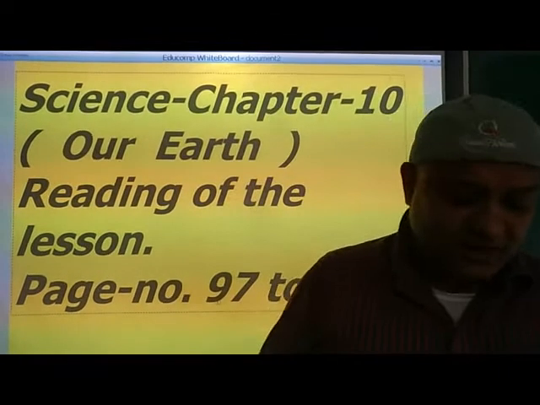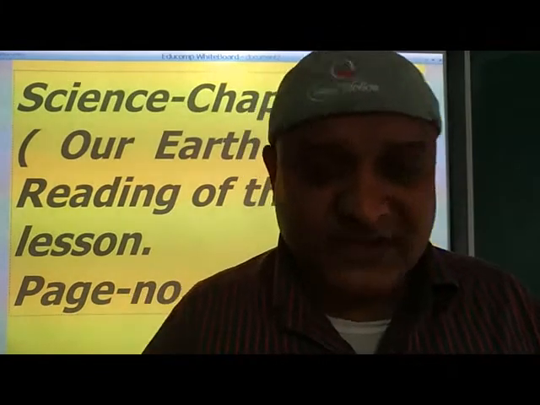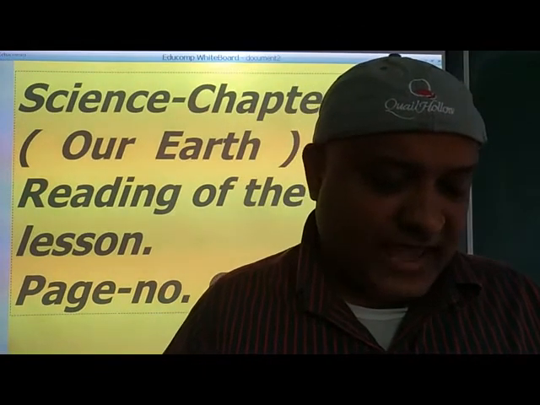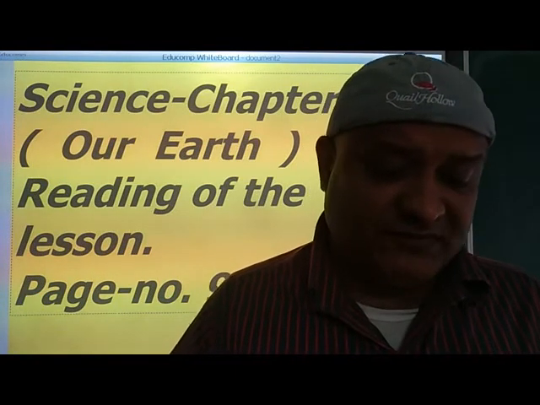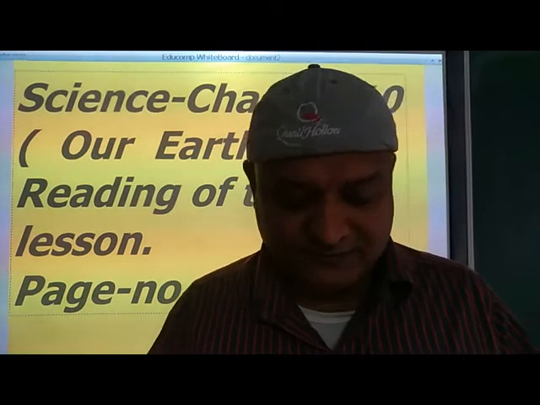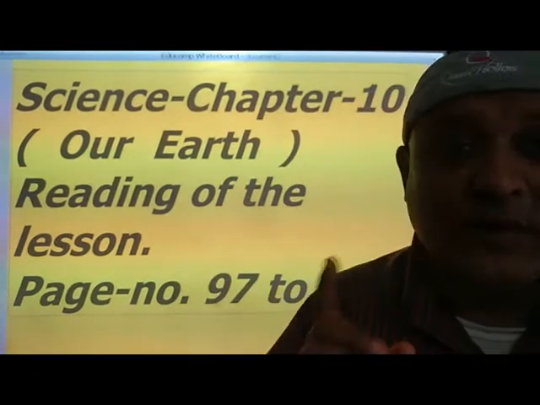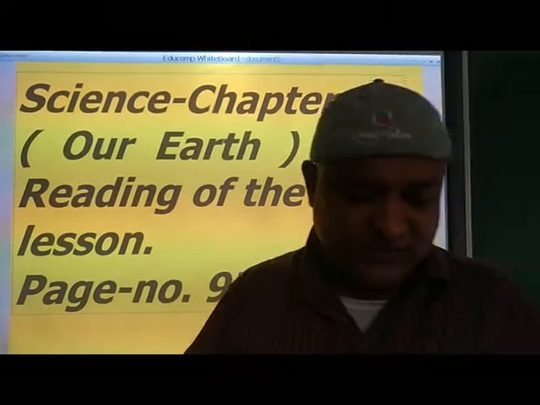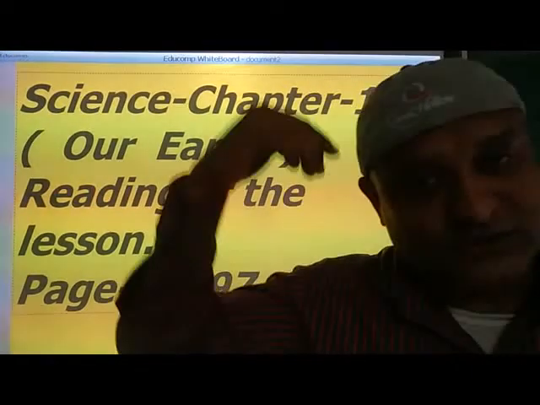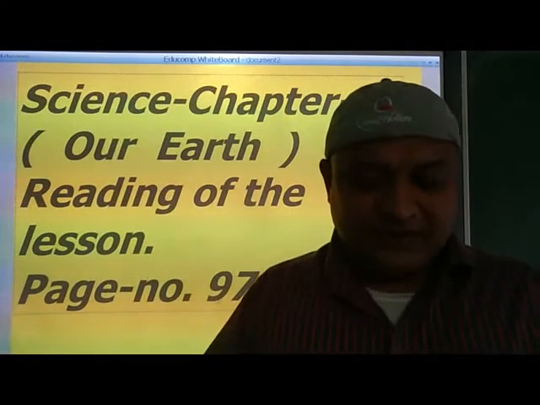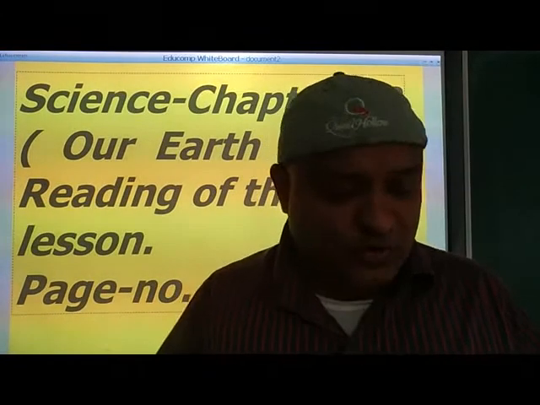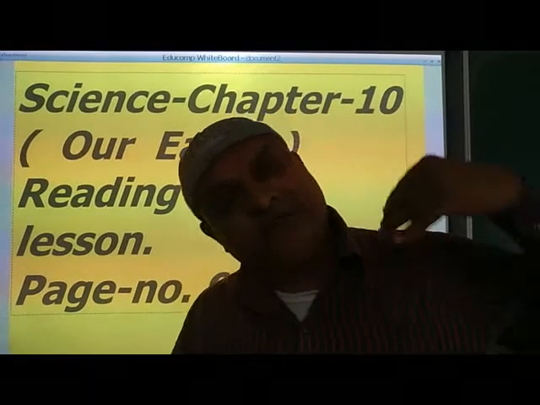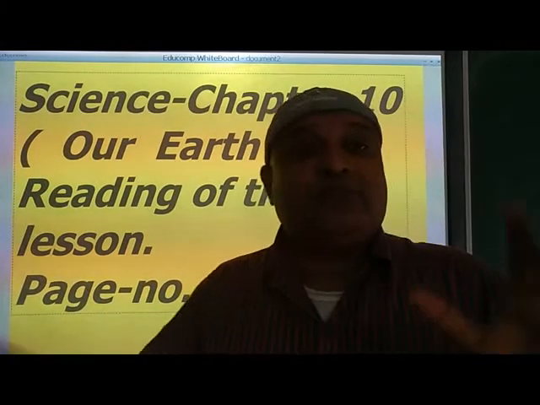Okay. Now, moving on to the shape of the earth. We have heard that the shape of the earth is round like a ball, but actually it is not perfectly round. It is slightly flattened at the top and at the bottom. When we look at it from the outer surface, it looks like a beautiful blue ball.